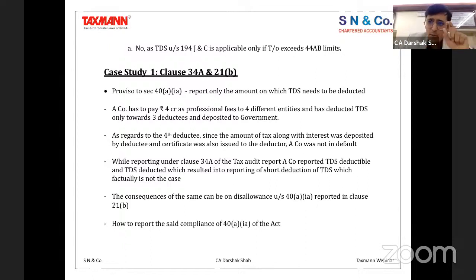So you have to remove it from the sum liable for taxation, and you need to bring it specifically as a part of your qualification or observation, where you can mention that this particular amount on which tax is not required to be deducted, and therefore it is not reflected under 34A as a specific amount liable for tax. It is reported as not liable for tax, and that's how you need to give that observation in your report. This is something for the people who have not complied with the procedure which I have just referred to, and being a last minute solution, that's the one solution which you can adopt.